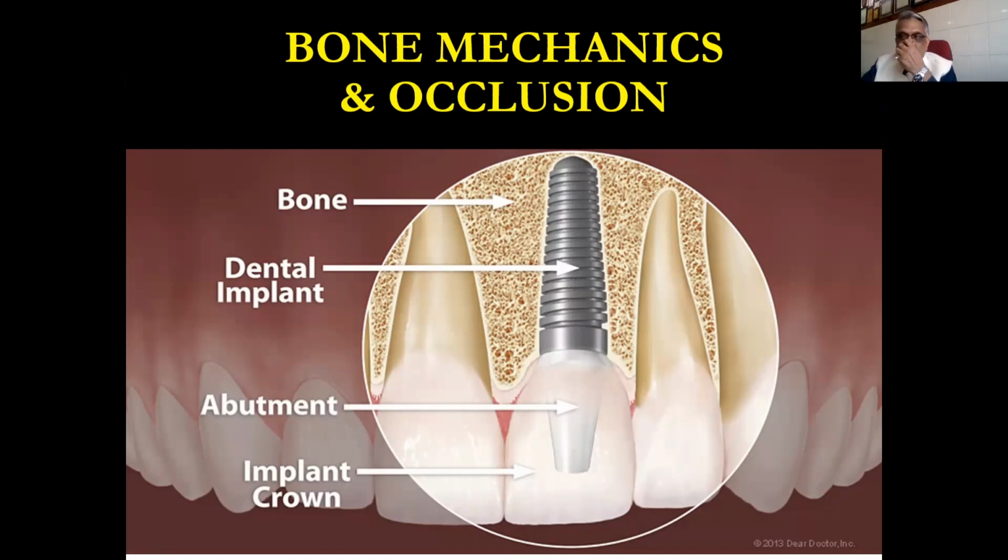Now coming to the bone mechanics and occlusion. As I told you, bone is the ultimate supporting tissue in the mouth, the maxilla or mandible, whether it is natural teeth, implant, or a fixed partial denture or removable partial denture. Ultimate support is given by the bone, and we have to maintain the bone because as per MM Diwan's dictum, we have to conserve whatever is remaining.